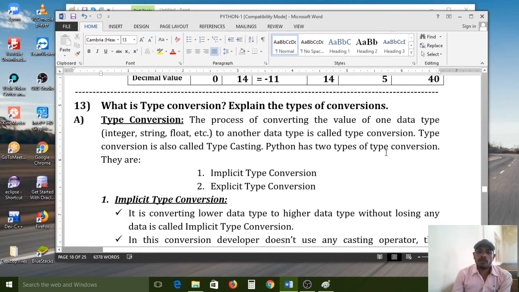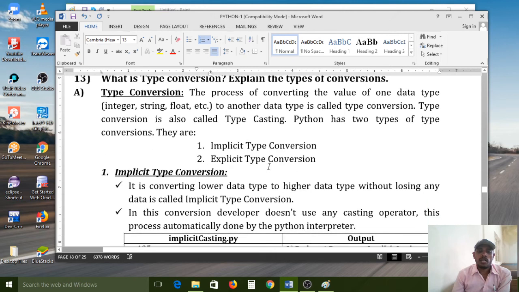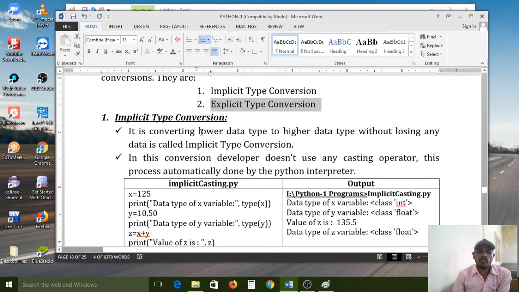Python has two types of type conversions. The first one is implicit type conversion and the second one is explicit type conversion. First we have to know about implicit type conversion. After that, we have to know about explicit type conversion.